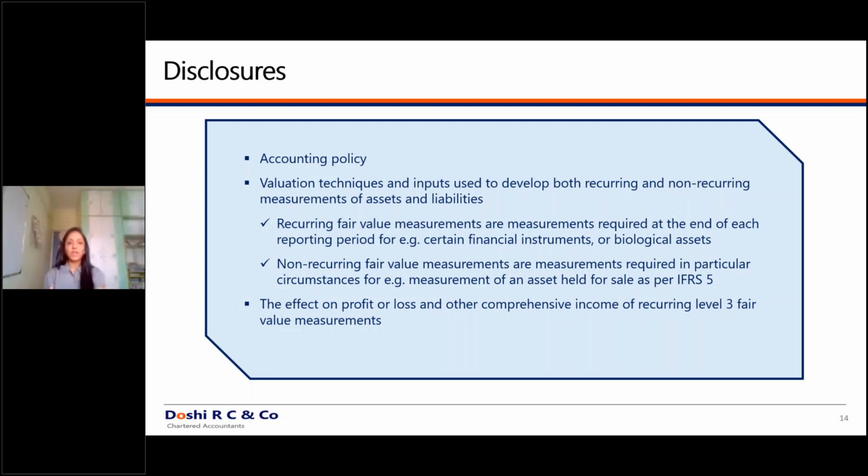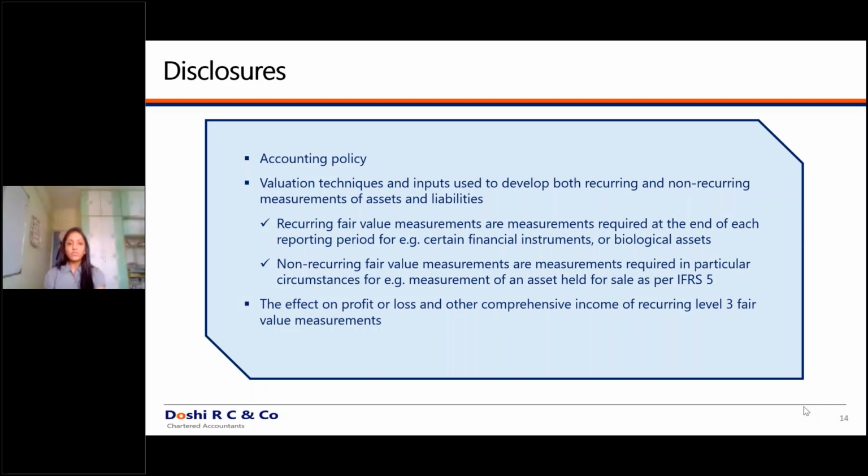How was the valuation carried? What are the inputs? Whether it is frequent or not frequent. Everything you will have to mention in your notes to the accounts. So you will always see a note called fair value measurement in the financial statements of the entity.